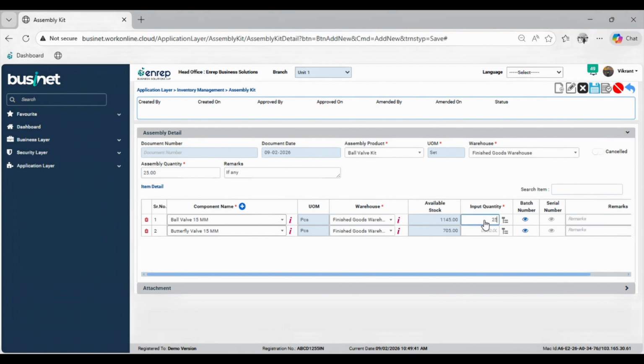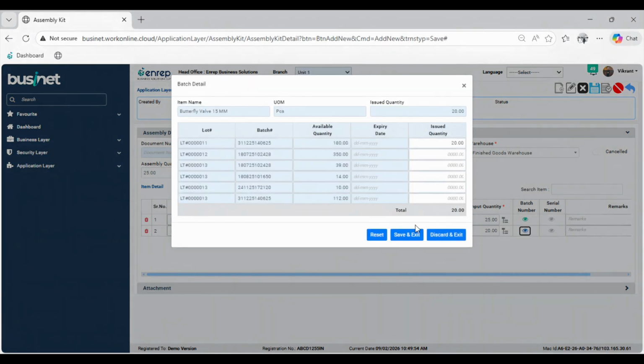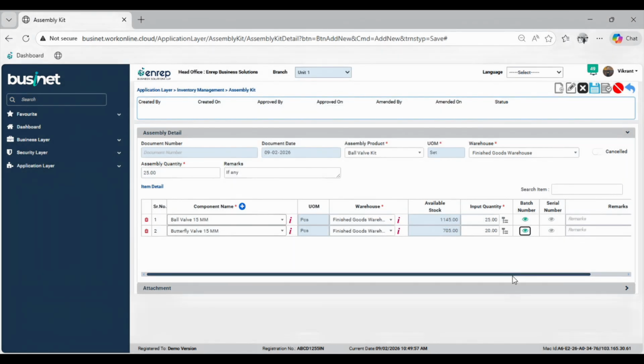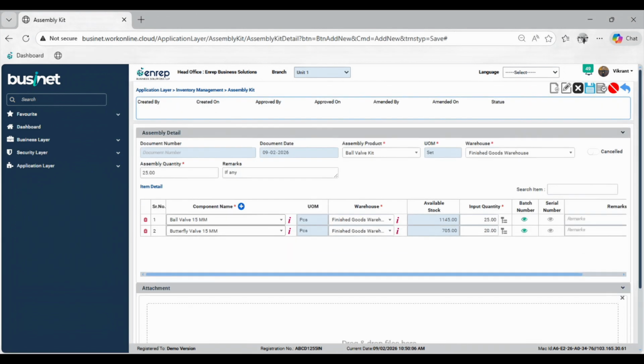They need to input the quantity and the batch details for the respective items. Once approved, stock of input components will be reduced and stock of assembled product will be increased in the selected warehouses. Then users can also generate PDF print of the respective document.